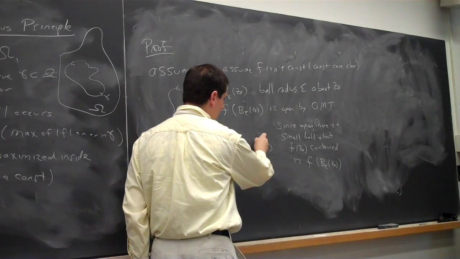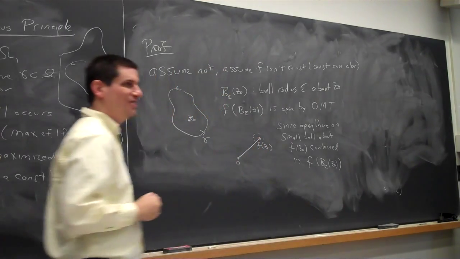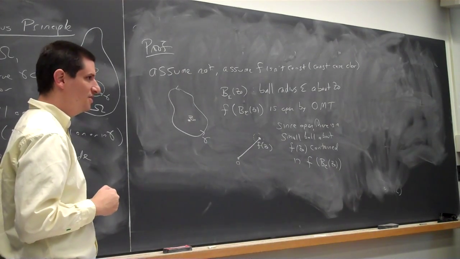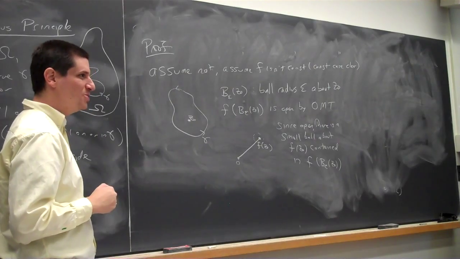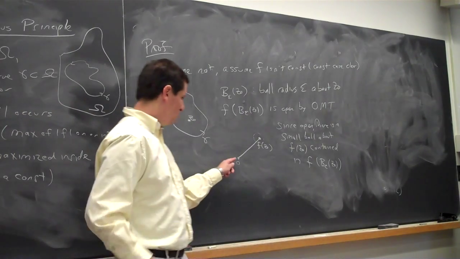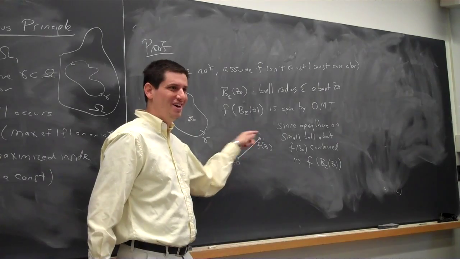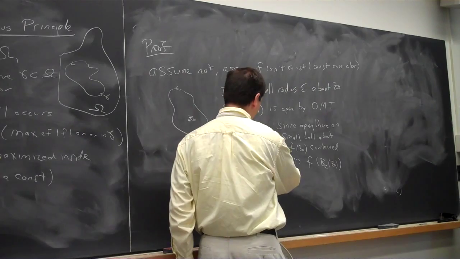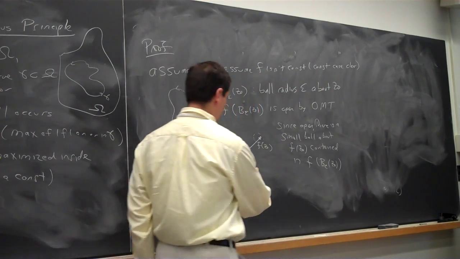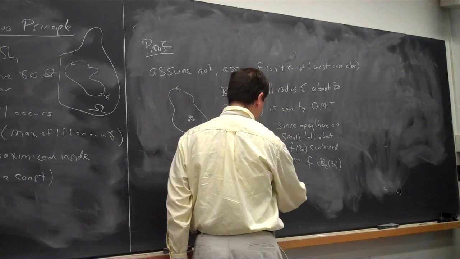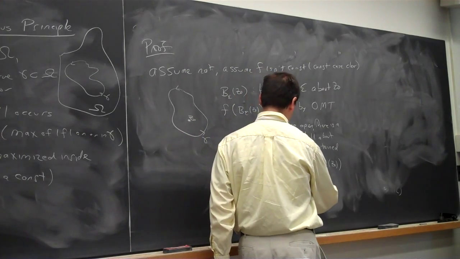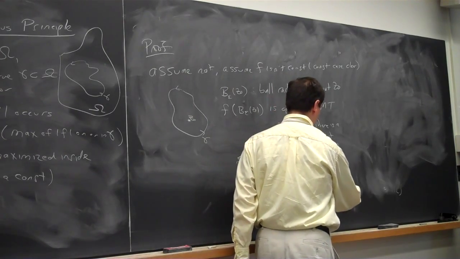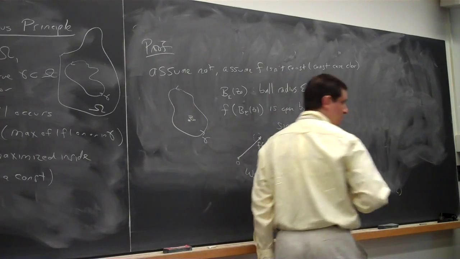Well, draw the line from the origin. Are you saying that you can have a larger value by just moving? Yes, that's what we're about to get. And I'm going to tell you exactly which direction to move. Draw the line from the origin to your point and keep walking. You've just gotten to a value whose absolute value is larger. Walk in the direction from origin to f of Z naught.